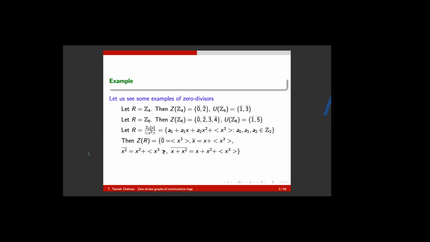You multiply these two, X bar and X square bar. Its representative is X. Its representative is X square. Naturally, X into X square is X cube. It is an element of this ideal. Ultimately, that is 0. If you multiply these two, here the coset representative is X plus X square. This is X square. Once again, that is 0. So these are the very few rings and their zero divisors.